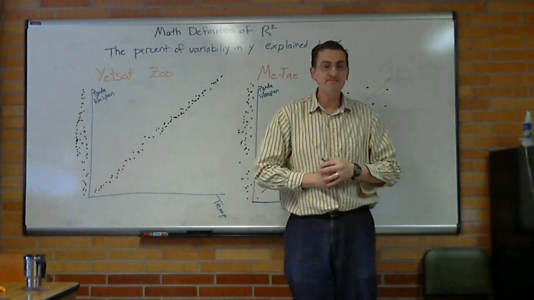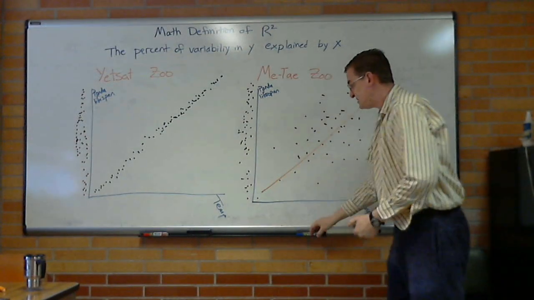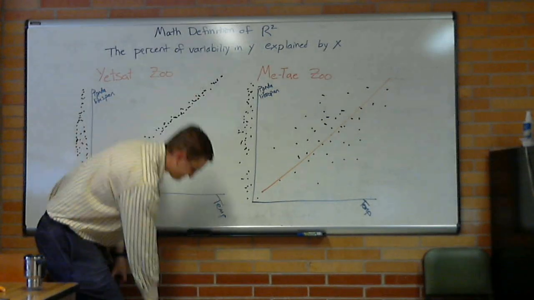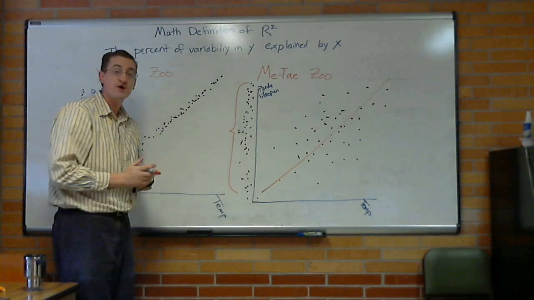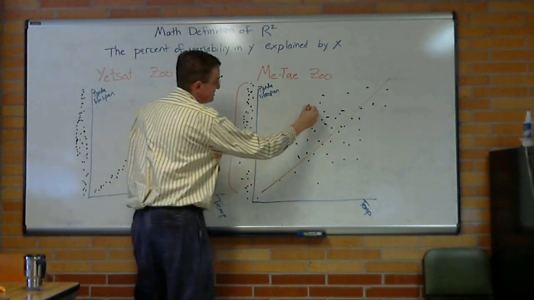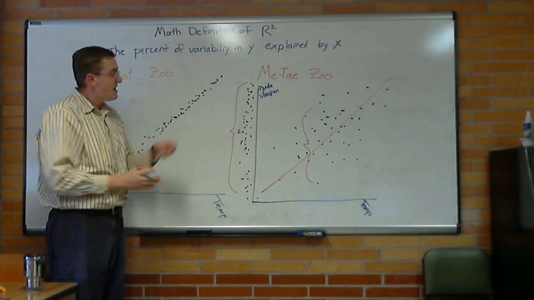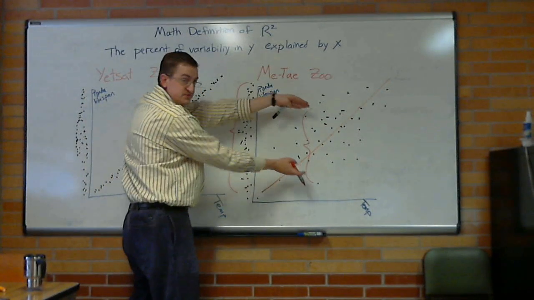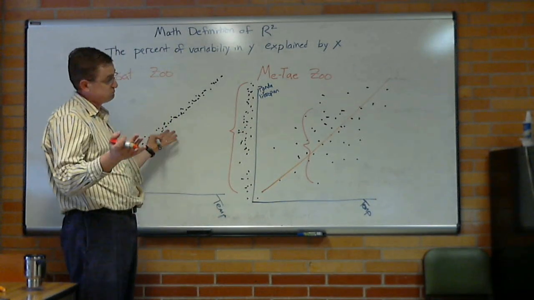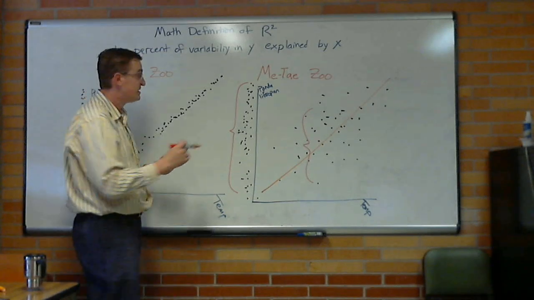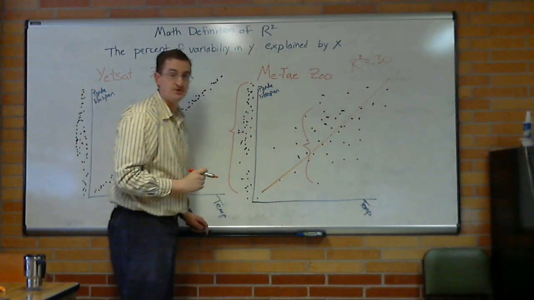Now, do we see a difference between these two zoos? And the answer is yes. Here there was a lot of variability before. There was this much variability before. And then afterwards, thanks to regression, we had less variability. More like that much. So how much of the variability did we lose thanks to temperature? It looks like we lost 30%. That would be r squared. R squared here would be 30%.